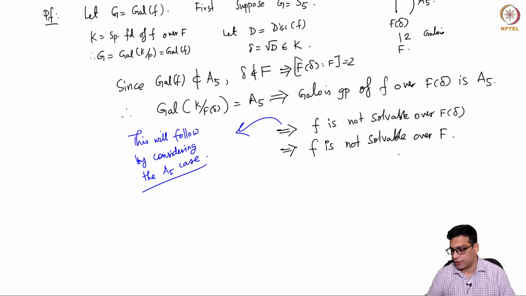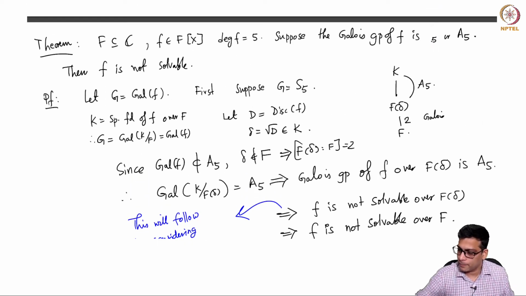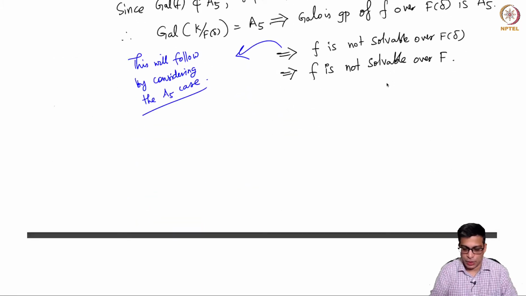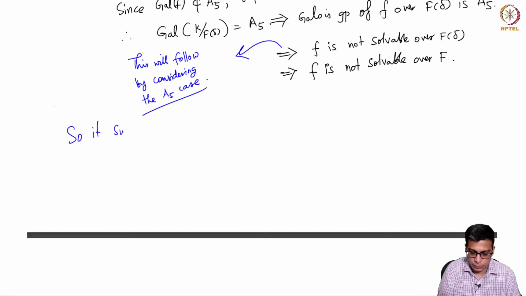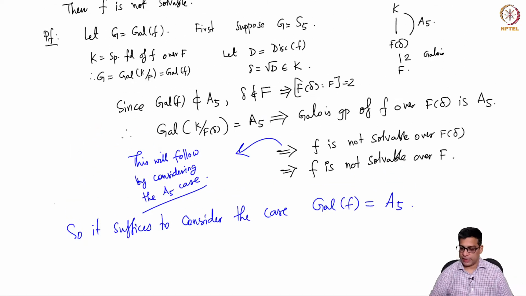It will follow in turn that it's not solvable over F. So it suffices to consider the case where the Galois group of f is A5, because if I prove that case, this implication will follow.